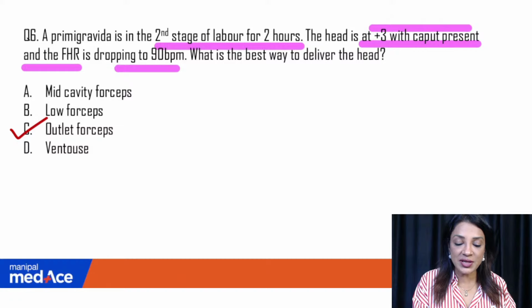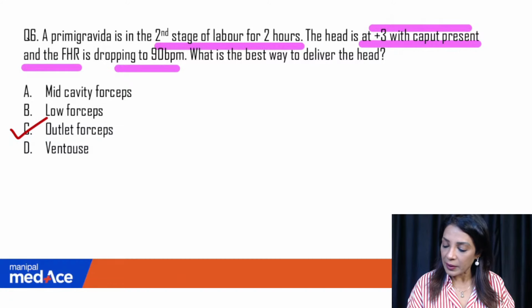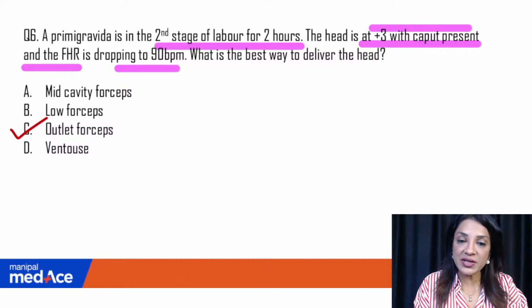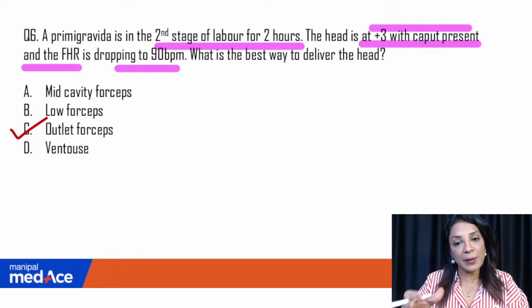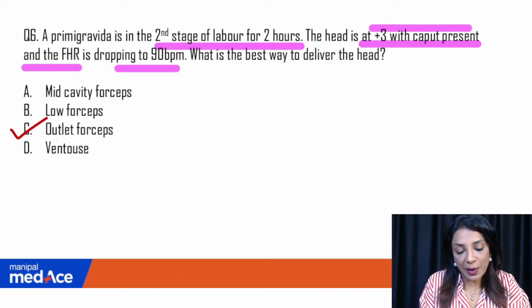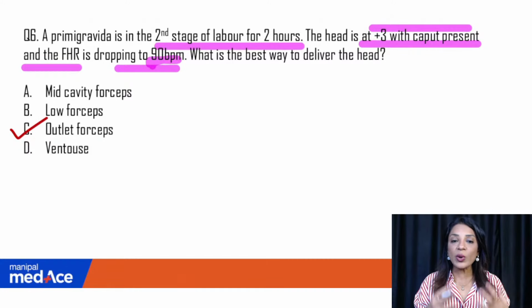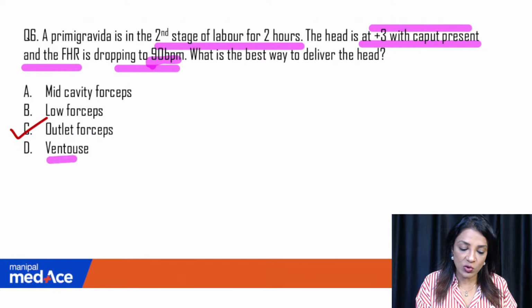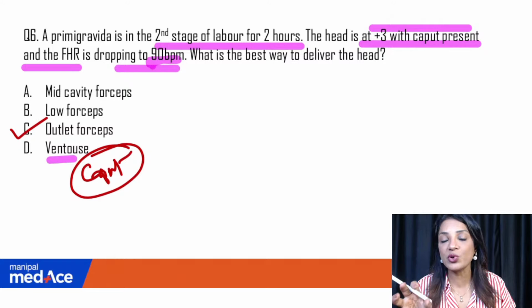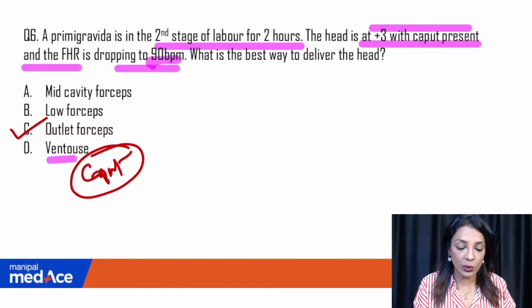Now, the patient is in the second stage, primary gravida. She is already in prolonged second stage. The baby is at the outlet. So what will you do? And the baby's heart rate is dropping. So you need a quick procedure. So the quick procedure will be outlet forceps rather than ventouse, because ventouse doesn't work well with caput. Caput and ventouse don't go well because then the ventouse will not be able to create a vacuum. So yes, the answer is outlet forceps. Low forceps and mid cavity is not the answer.